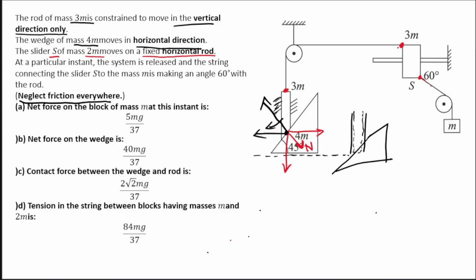See here carefully, सबसे पहले आप देखो इस क्वेश्चन में हमारे पास दो स्ट्रिंग है, राइट? So if there are two strings, two different tensions you will be writing. Tension always acts away from the body, so let's say in this string tension is T1. This is one single string. And let's say tension in this string is T2. So tension over here is T2. Done it? Now how their motion will be related?